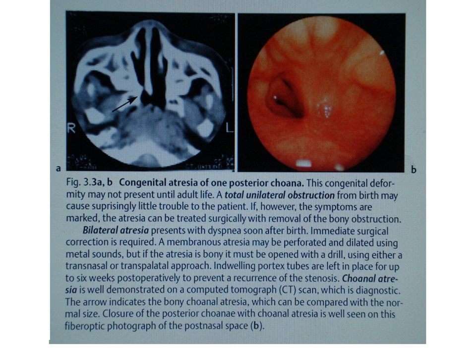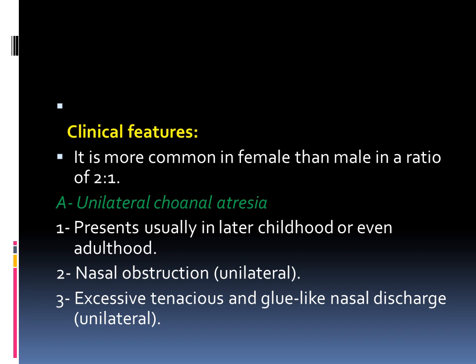This is a CT scan. As the cursor shows, there is obstruction of the posterior choana on the right side. As we see, there is bowing of the lateral nasal wall on the right side. The other picture is the endoscopic appearance of the choanal atresia. Clinically, as we said, it is more common in females than in males.